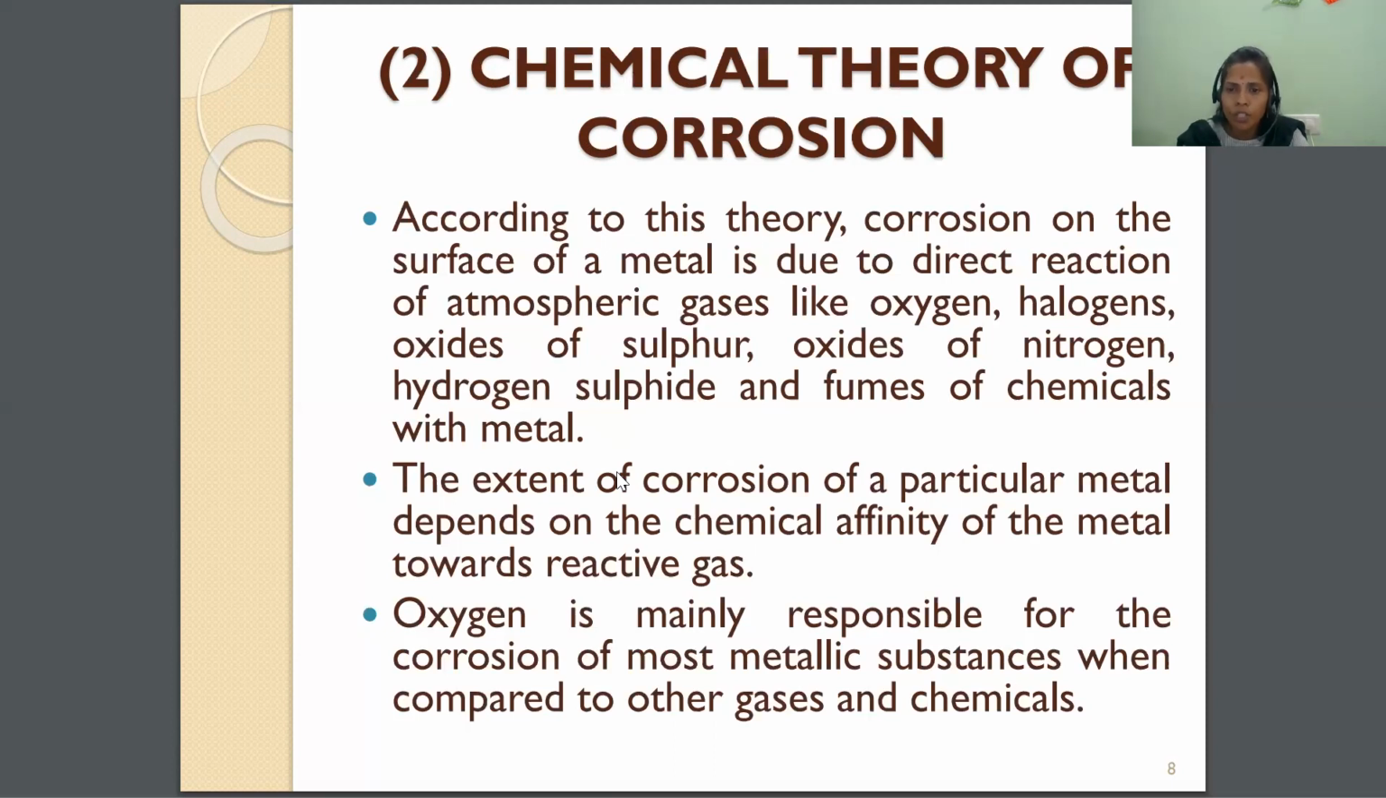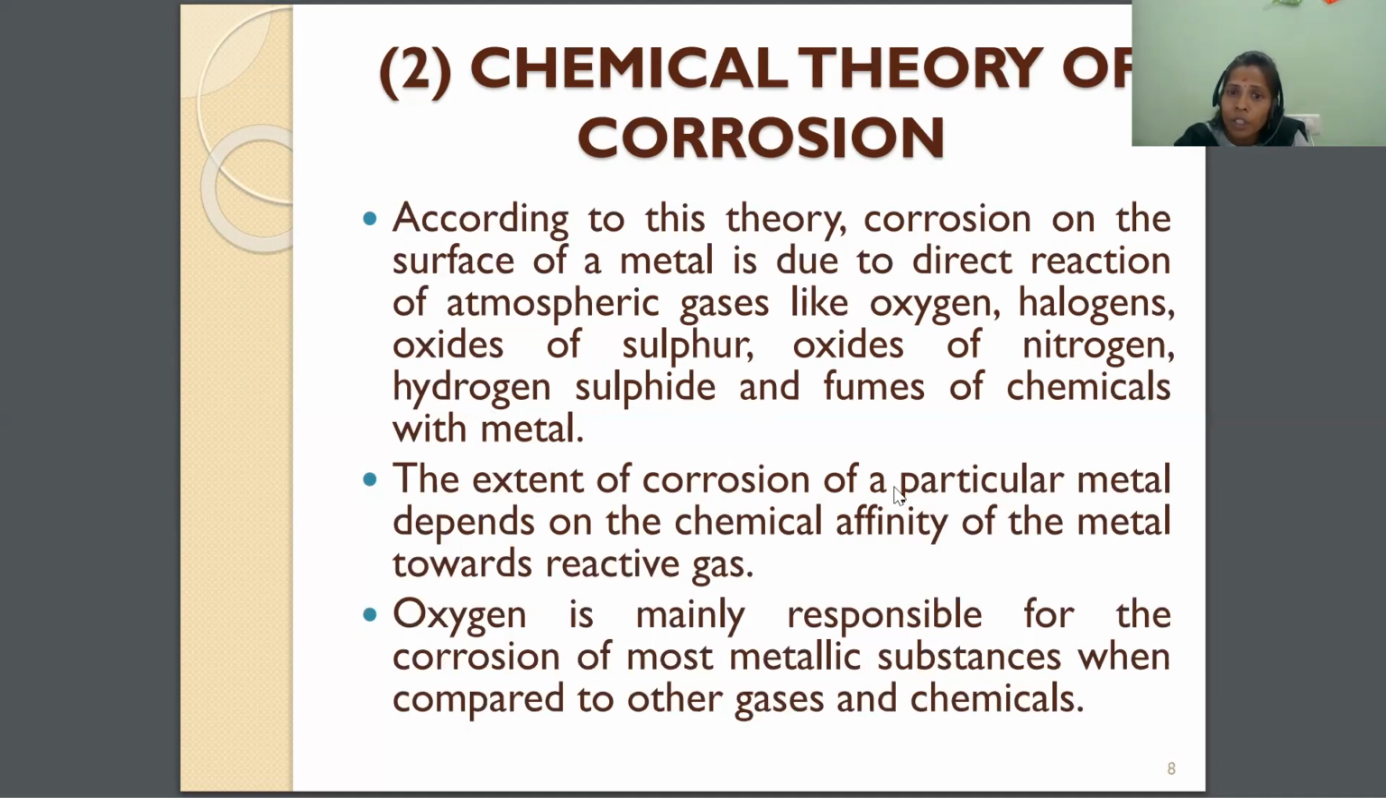Generally, metal undergoes corrosion in the presence of moisture. But if the metal undergoes corrosion in the absence of moisture, the metal immediately reacts with the chemicals in the environment. What are the chemicals present in the environment? Those chemicals are oxygen, halogens, oxides of sulfur, oxides of nitrogen, hydrogen sulfide, and fumes of chemicals. Yes, so when the metal reacts with these chemicals, the dry theory is called the chemical theory of corrosion, because in the dry theory of corrosion, the metal undergoes corrosion in the presence of chemicals.